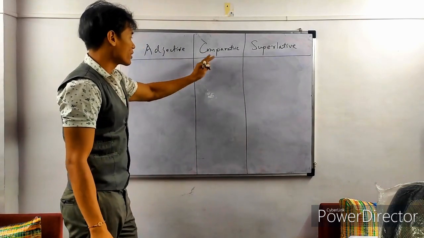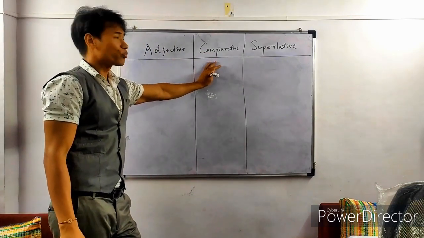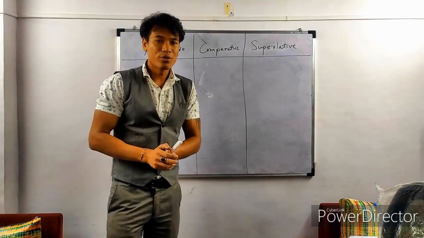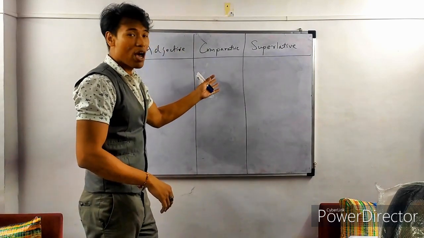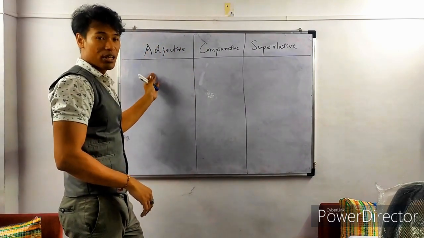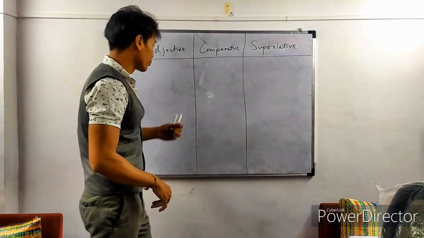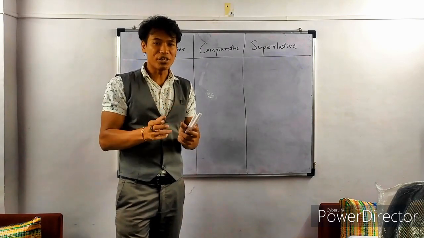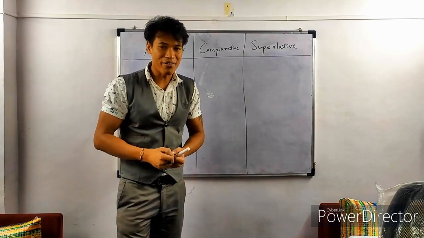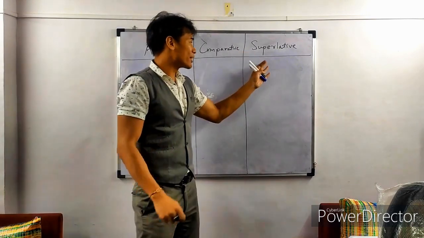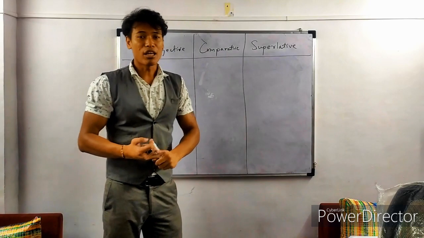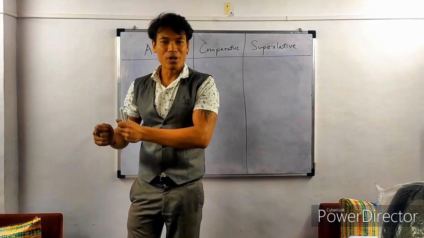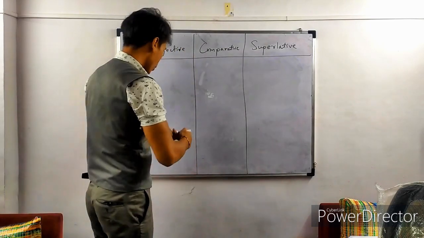Now, what is a comparative degree? A comparative degree is a word that is used to describe a noun when we compare one noun with the other noun. Now I'll give you an example, you'll understand in a better manner. First understand this, that when you have to compare two nouns with each other, then we use comparative adjectives. Superlative degree, in superlative degree, we compare one noun with two or more other nouns. Now we'll look at some examples.